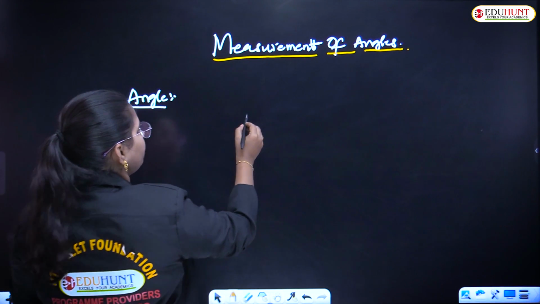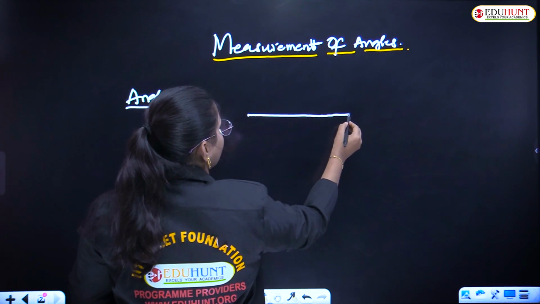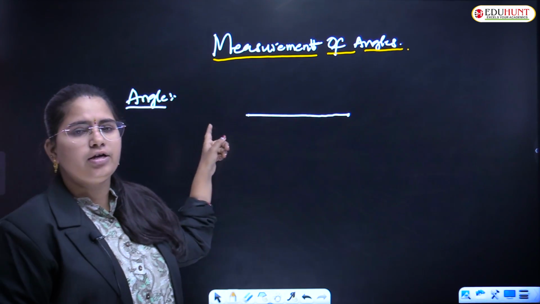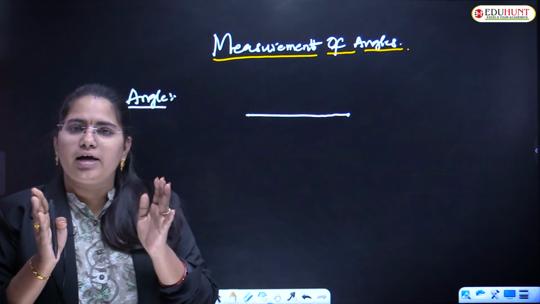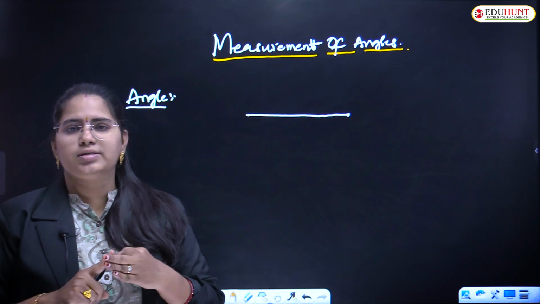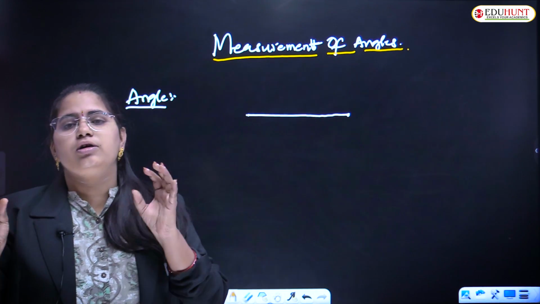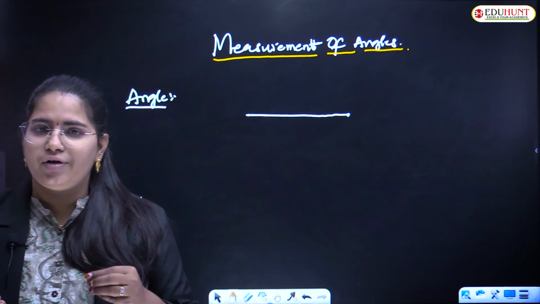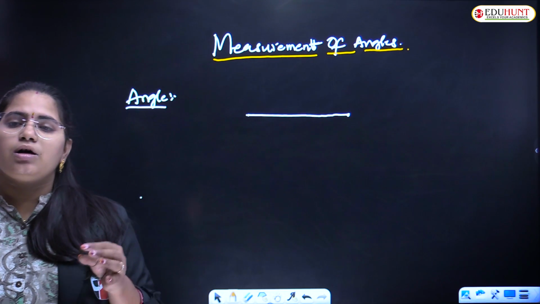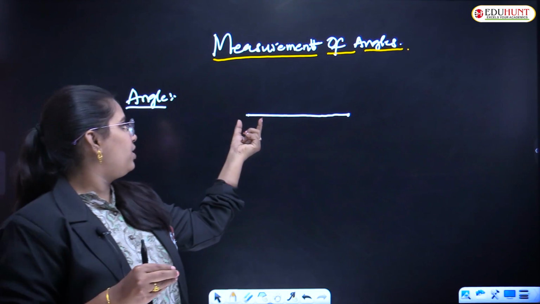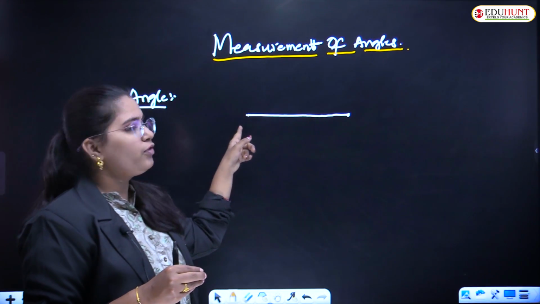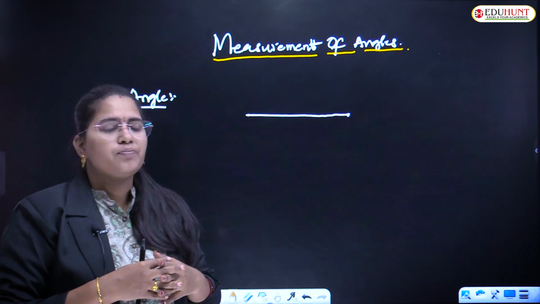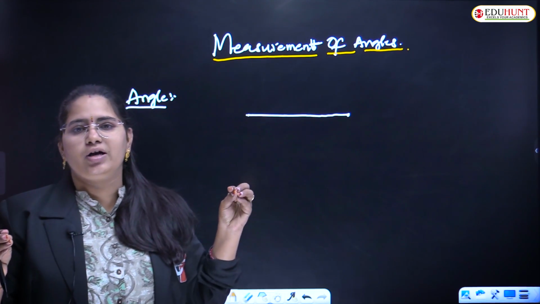Right. So let me take a normal line. This is a line, right? First of all, tell me what is a line, what is a line segment, and what is a ray. You are going to learn 3 different definitions. What is a line segment? A line segment is whenever you have 2 different ending points at its corners, then we can say that it is considered as a line segment.